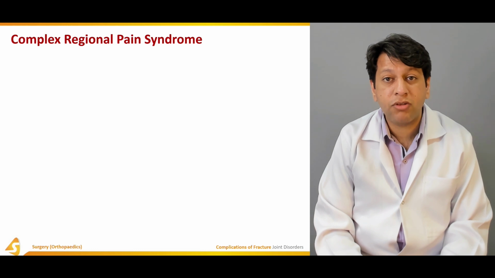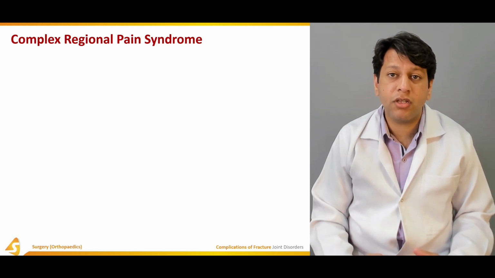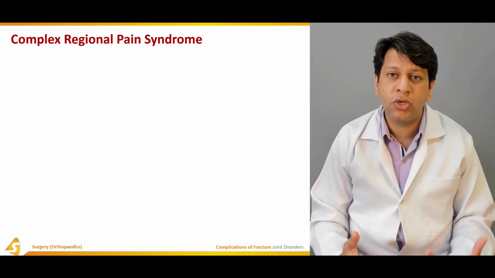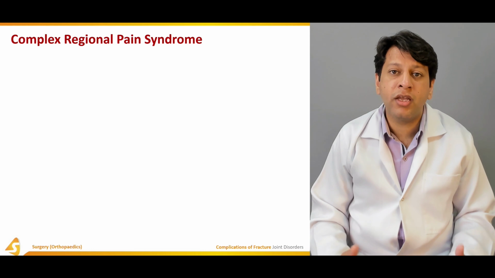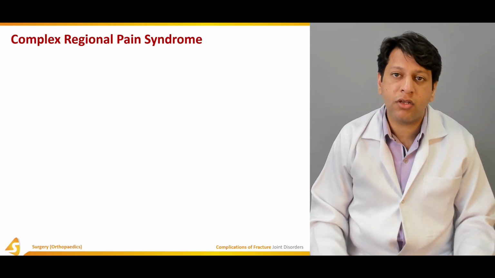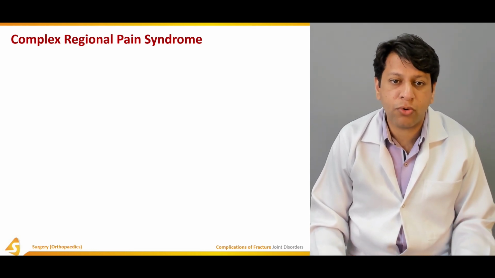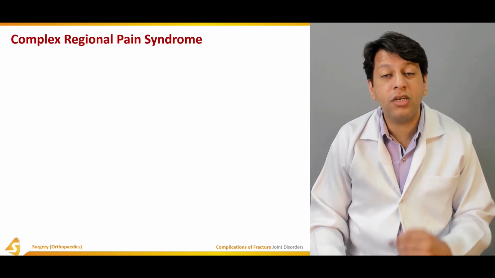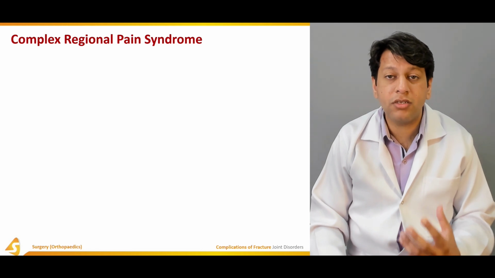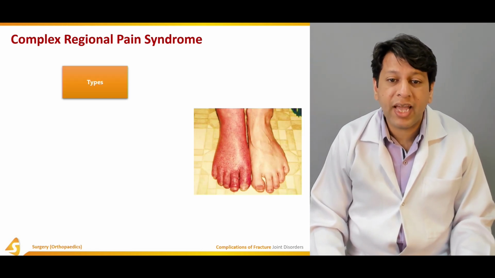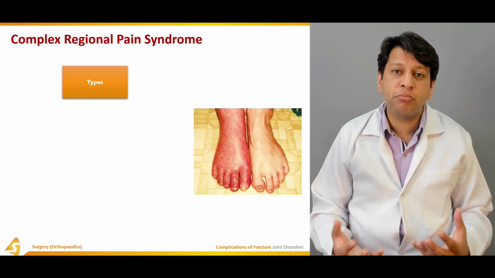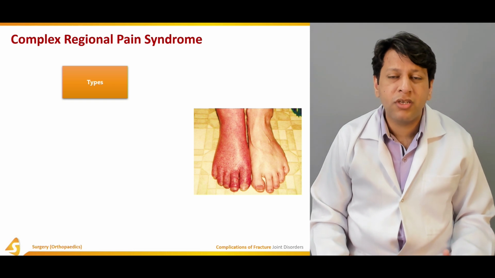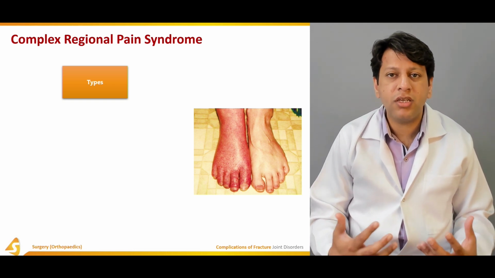But it may actually be a problem which is disseminating in such a form that it may be leading to multiple other problems such as joint stiffness, decreased movement, and poor outcome, which is suspected especially of the rehab protocol. This could be called complex regional pain syndrome, or previously it was called reflex sympathetic dystrophy. What happens is basically there is sympathetic dystrophy in which the patient is feeling a lot of pain out of proportion, especially associated with spinal cord injury or head injury.